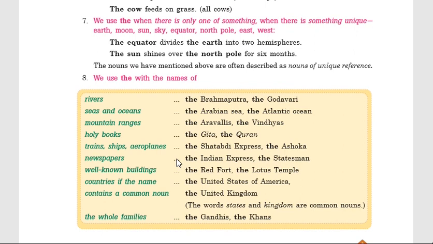We use "the" before those nouns which are only one of their kind, which are unique. For example, the sun shines over the north pole for 6 months. The north pole, the sun. Similarly, the equator divides the earth into two hemispheres, the earth, the equator, etc. Unique, or only one of their kind.